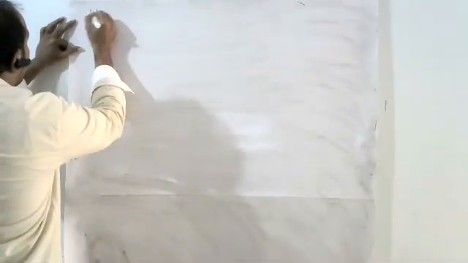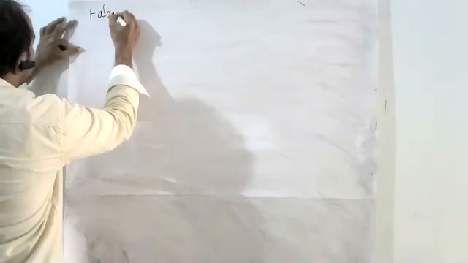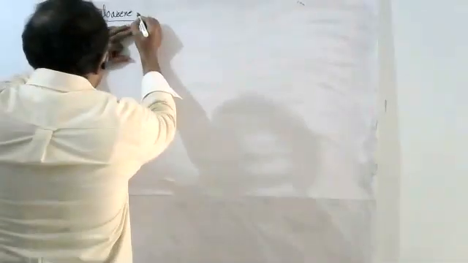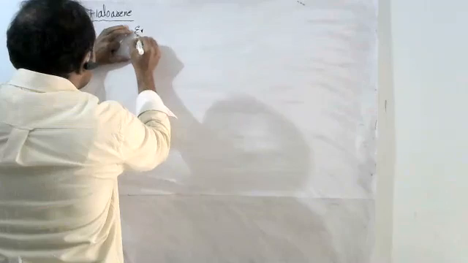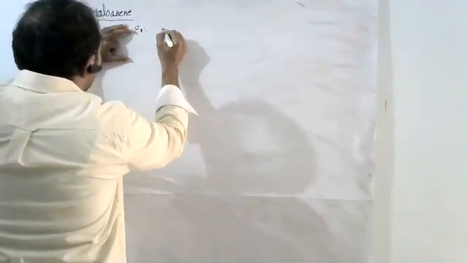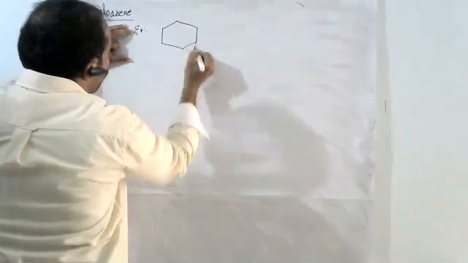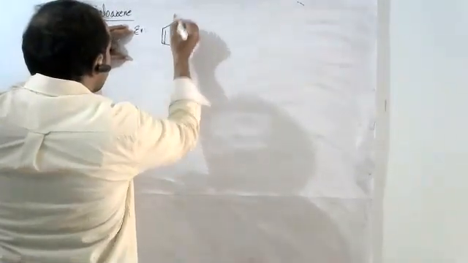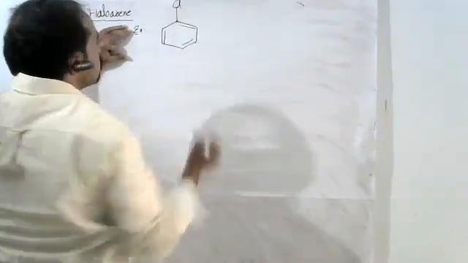After reactivity also I will explain haloarenes. Haloarenes, where the halogen is directly bonded with the benzene ring. It is nothing but a benzene ring. So we can say it is an example of a haloarene.